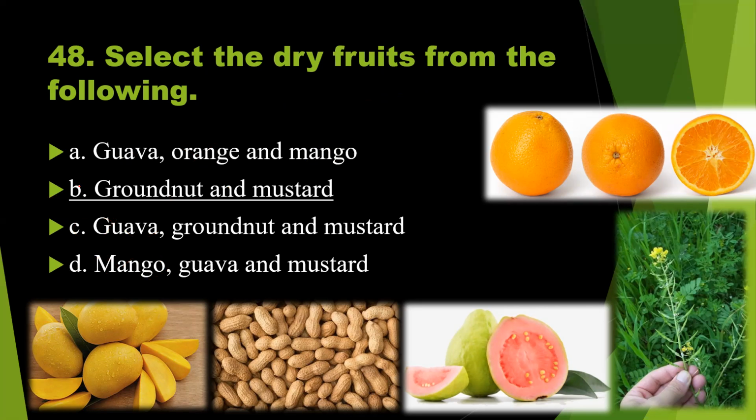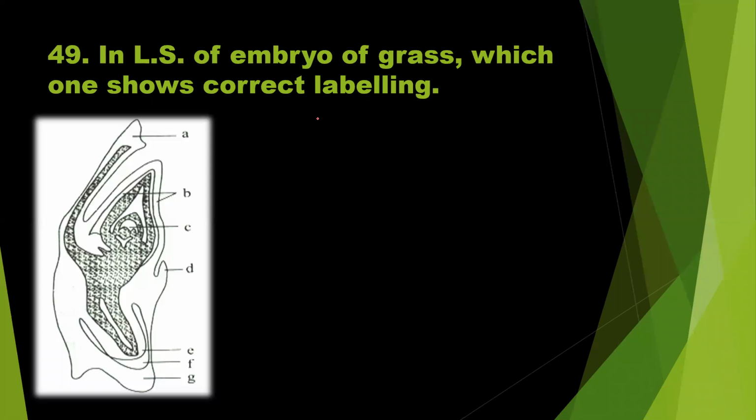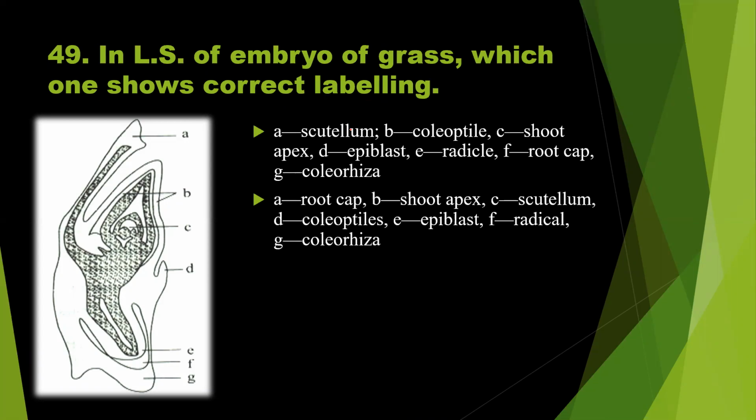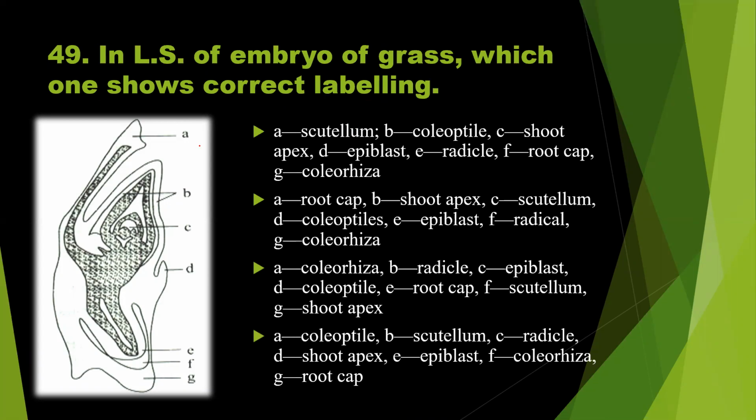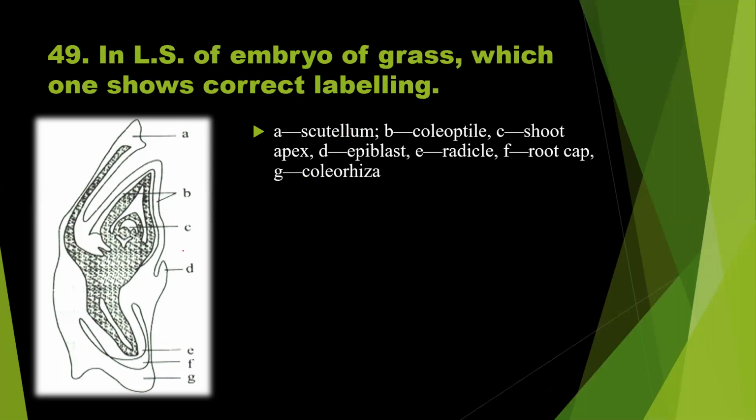Question number 49. In the longitudinal section of the embryo of grass, which one shows the correct labeling? Option A, option B, option C, option D. So this represents the scutellum. A should be scutellum. In option A it is given as scutellum. In option B, A is given as root cap, so this is wrong. In option C, A is given as coleorhiza, that is wrong. In option D, A is given as coleoptile. So very simple. Definitely option A is the right answer to question number 49.